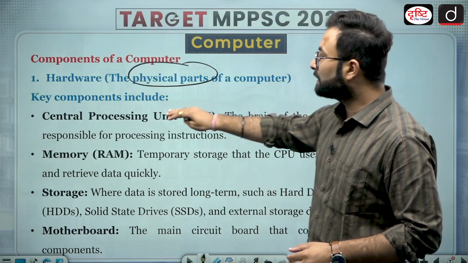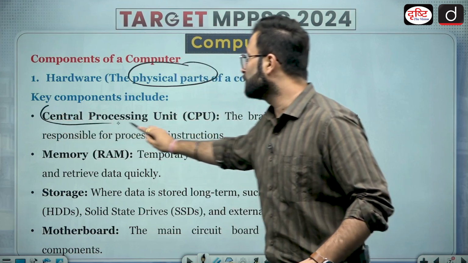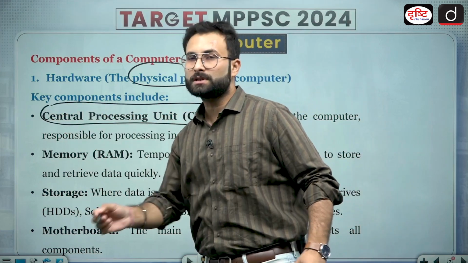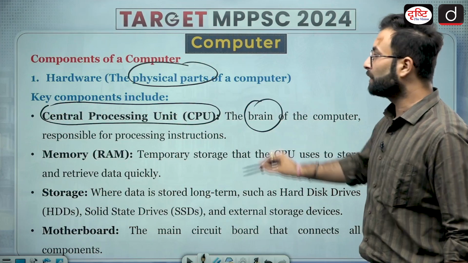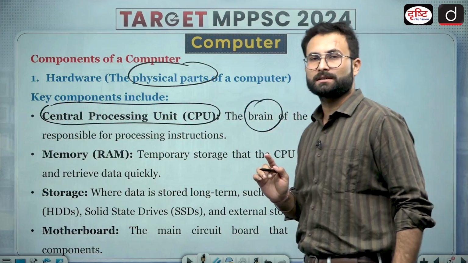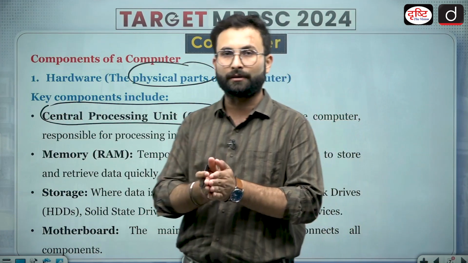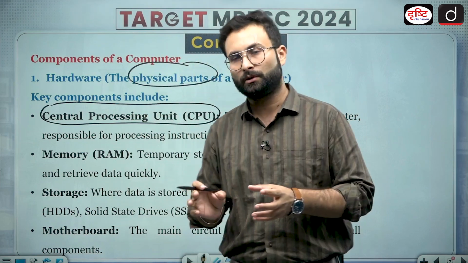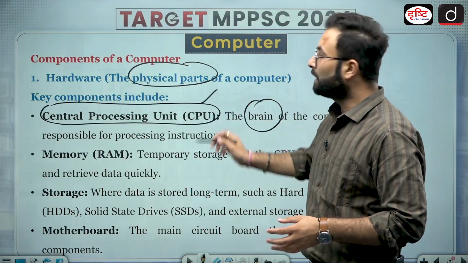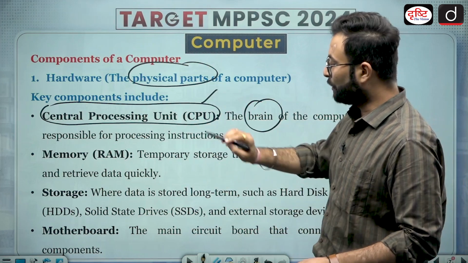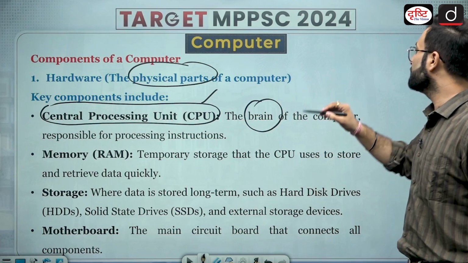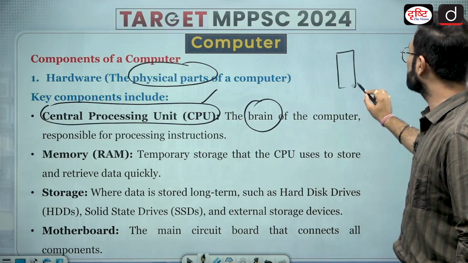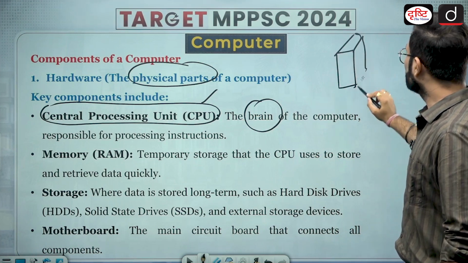Now other than that, there is the central processing unit, that is CPU. CPU is considered as the brain of the computer and responsible for processing instructions. Whatever instructions you are giving, that is going to the CPU. CPU is the brain and it will perform the task. You can touch the CPU. When we see the PCs, you will see that there is a box like structure, something like this. That is basically CPU.